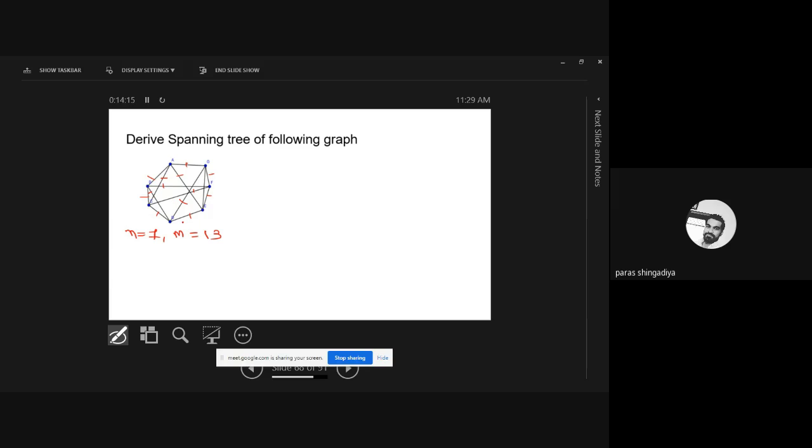Yeah, this 14 is the edges. So 14, m minus n plus 1, that is 14 minus 7 plus 1. What is the answer of 14 minus 7 plus 1? 8. So delete 8 edges. Is it correct? The number of edges is 14 here. That's verified. Now it is 14. Okay, so let's create this graph.